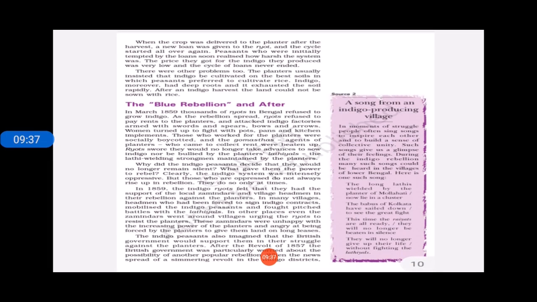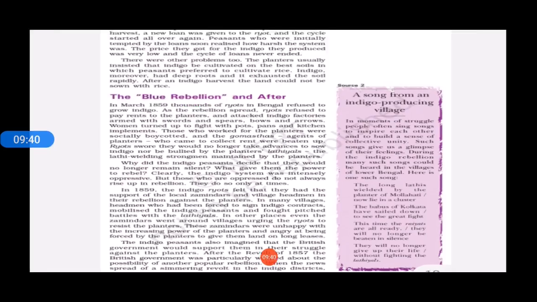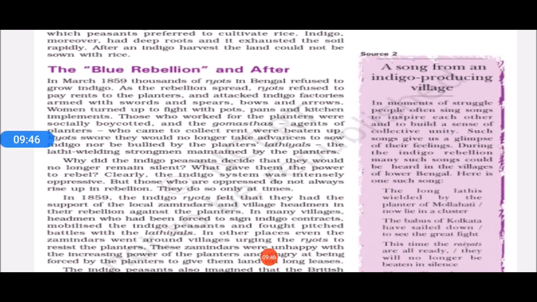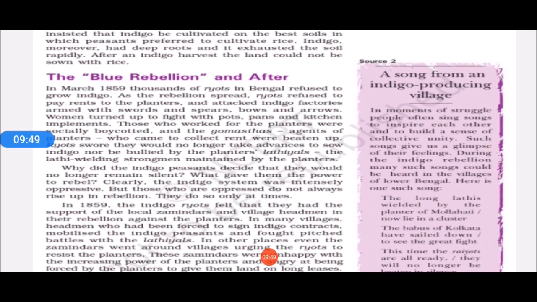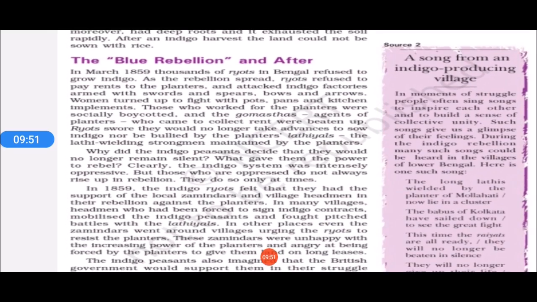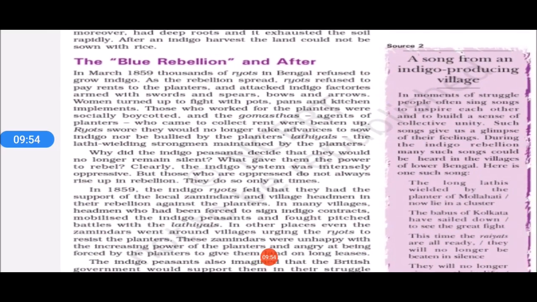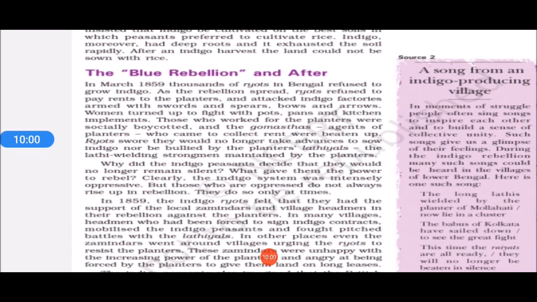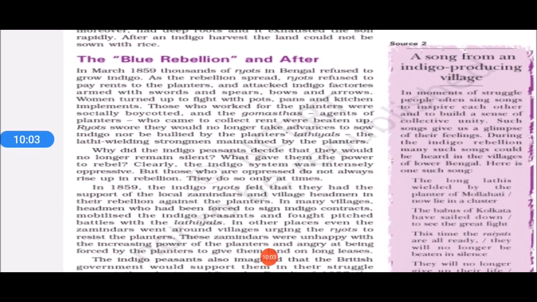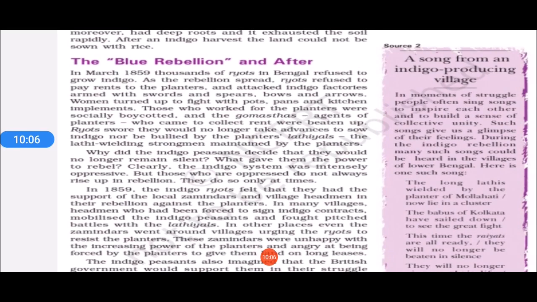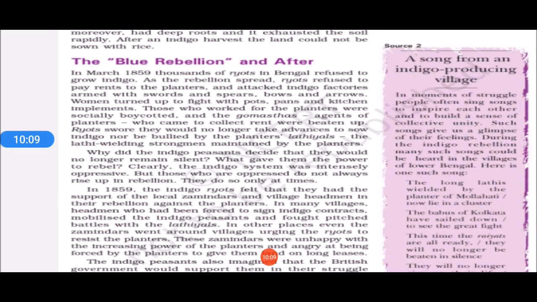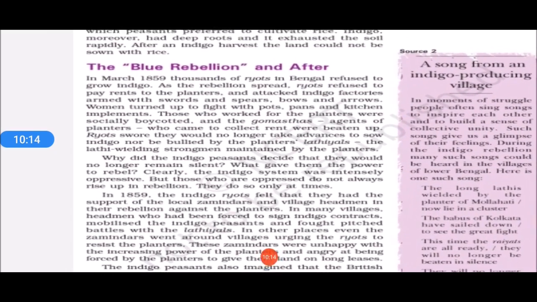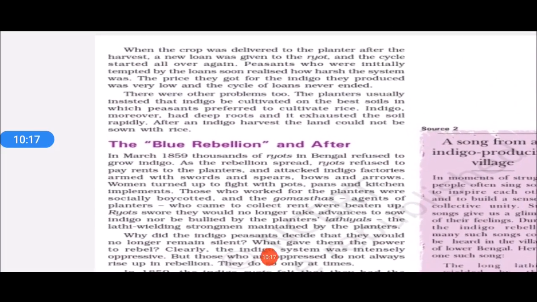So ultimately in March 1859, thousands of farmers in Bengal refused straightforwardly to grow indigo for the Britishers. And this way the rebellion started and spread also. The riots, that is our villagers, our farmers, our peasants, refused to pay the rents to the planters, and they also attacked indigo factories. They were armed with swords, spears, bows, arrows, and even women participated in this rebellion very actively. They also fought using their kitchen utensils.